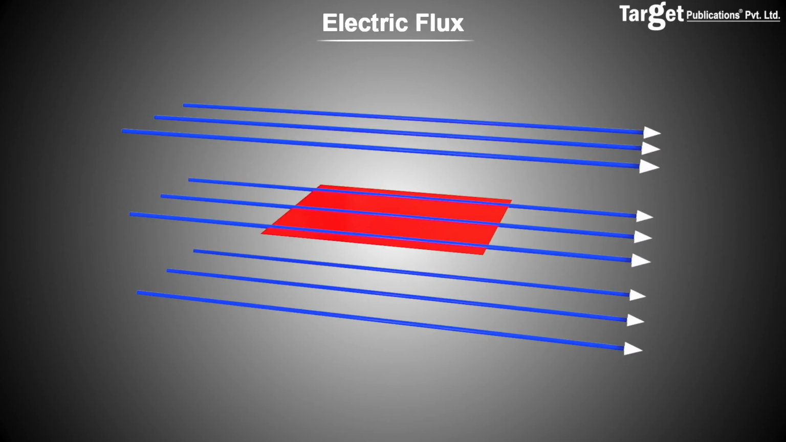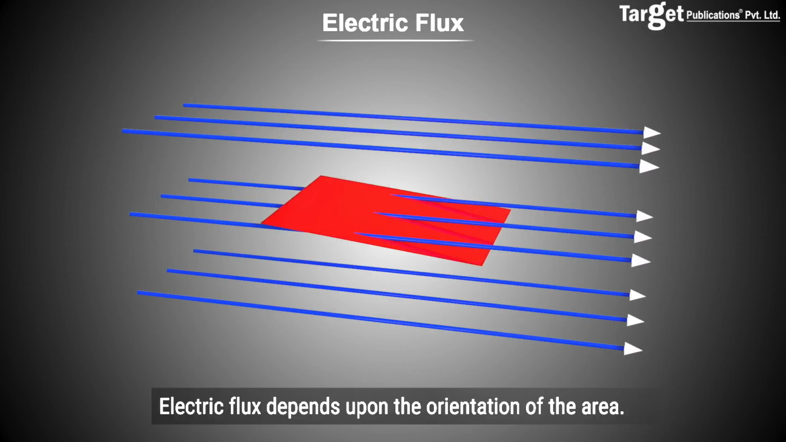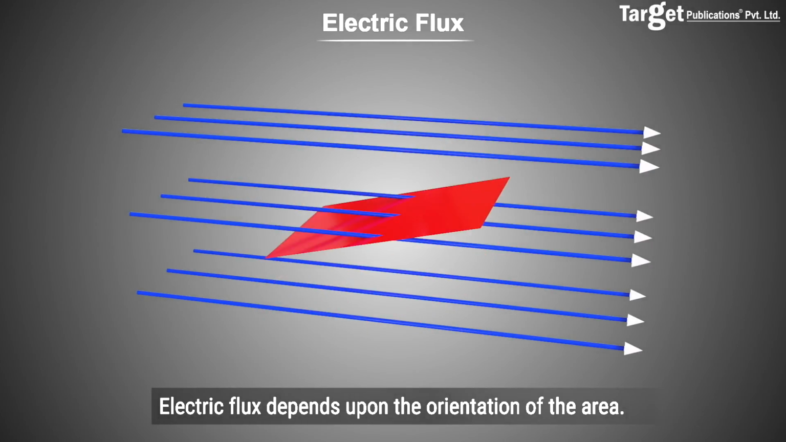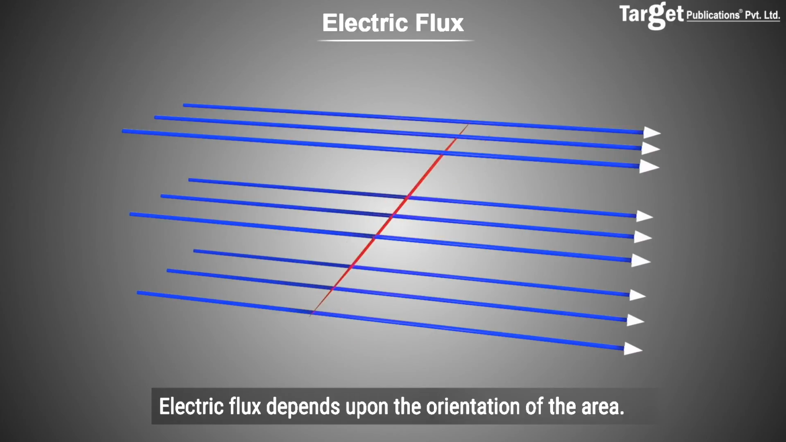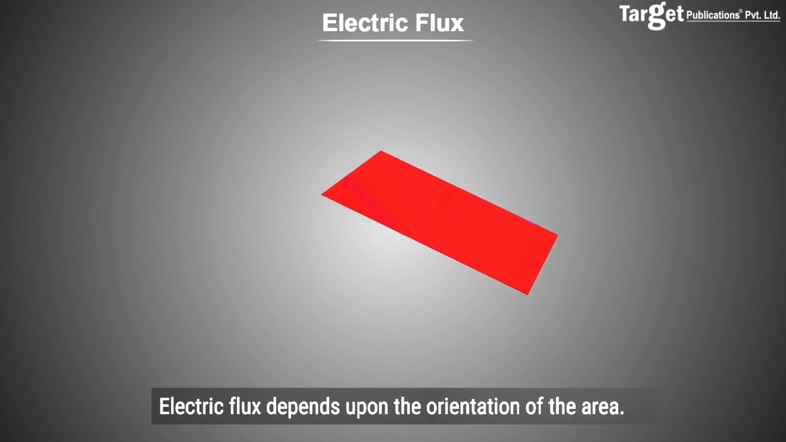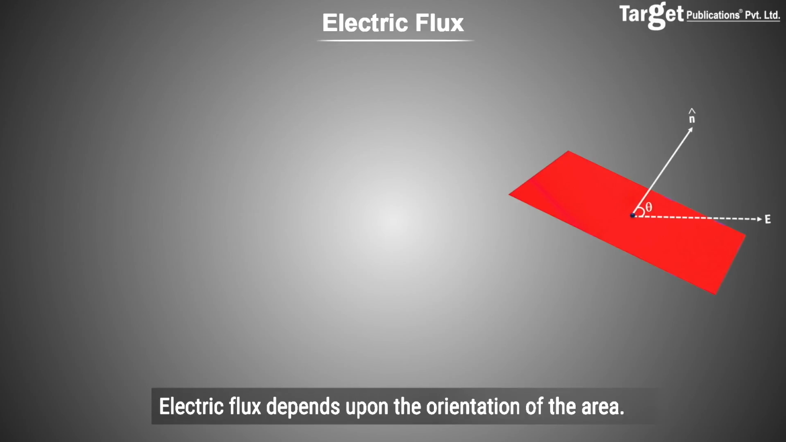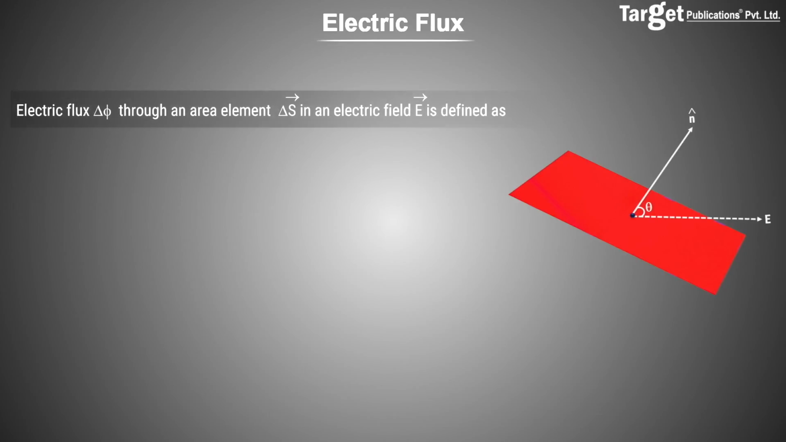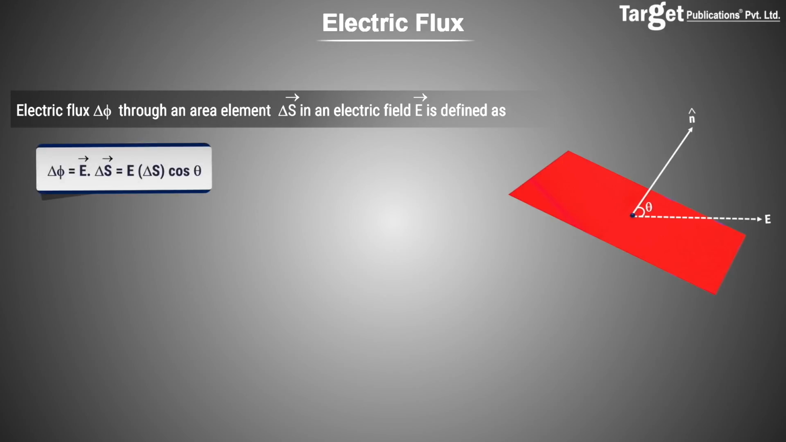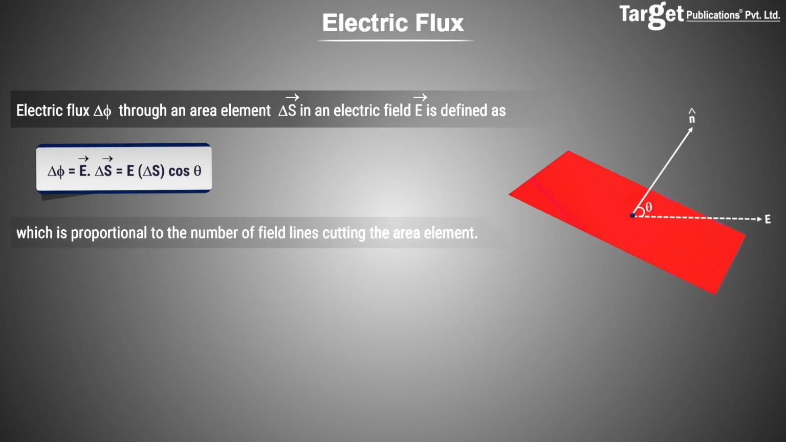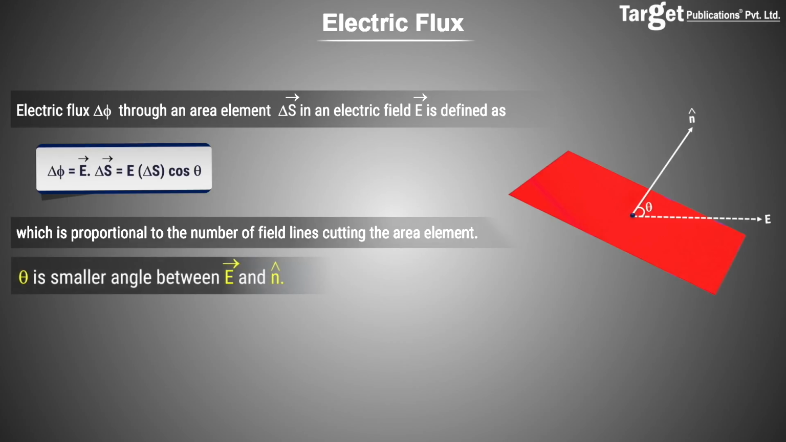Thus, we conclude that electric flux depends not only on E and the area, but also on the orientation of the area element, that is, on the angle between the area vector and the field. We thus define electric flux through an area element as follows. Phi is given by the dot product of the electric field vector and the area vector. Phi is thus a scalar whose magnitude is E delta S cos theta, where theta is the angle between the electric field and the outward normal to the area element.